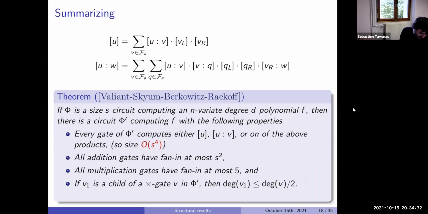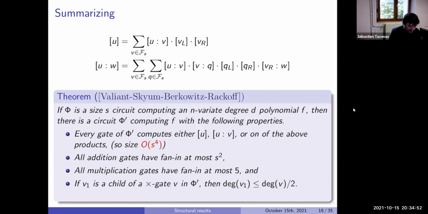All addition gates have fan-in at most S squared. The multiplication gates we can get with fan-in 5. It is why at some point I said sometimes it's useful to work with fan-in 5, because it's what we get with the VSBR reduction.